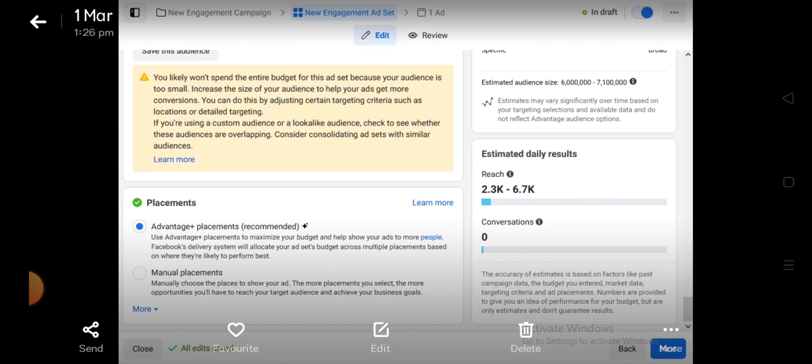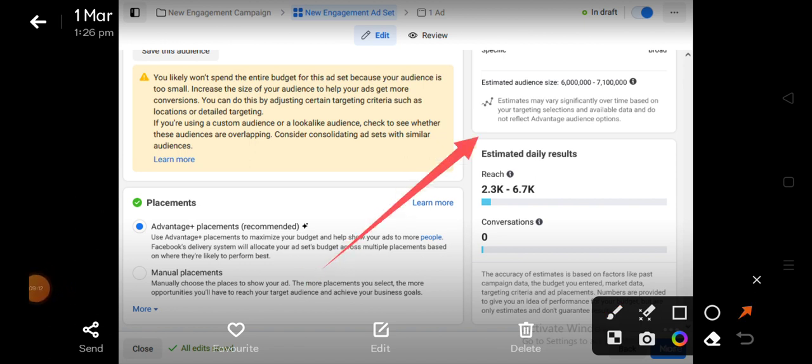So next, you want to be paying attention to the number of estimated audience here. When you are using the Layorian ads method, make sure that your estimated audience size falls within at least 11 million to 15 million thereabouts. Try as much as possible, when you select your location and your age range, to make sure that your estimated audience is up to at least 11 million for a start, and then you can get up to 15 or any other number.